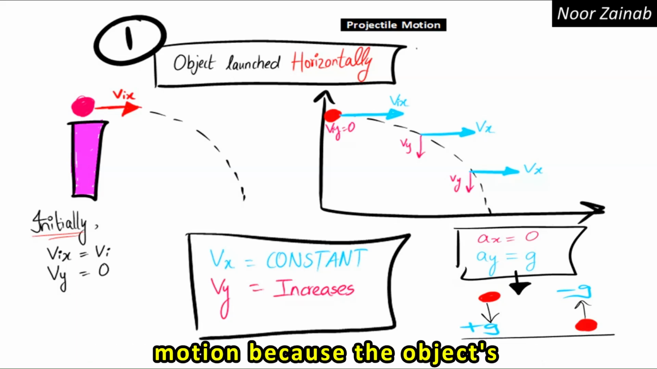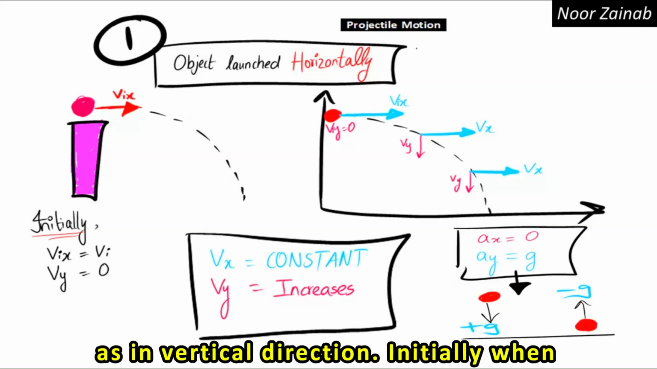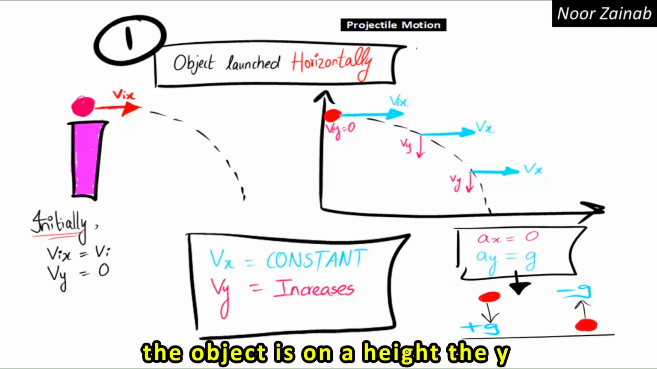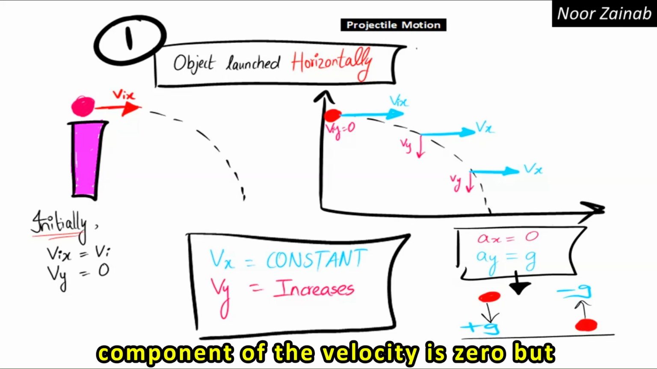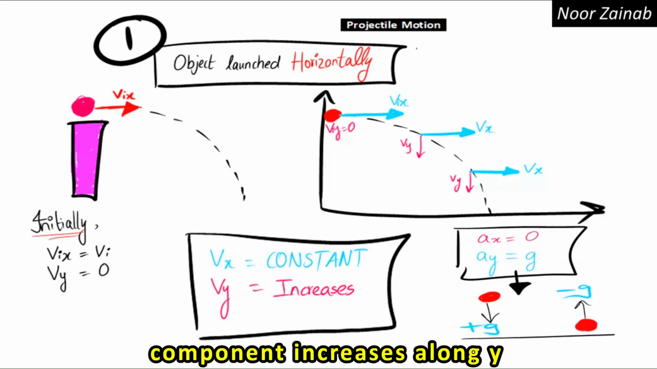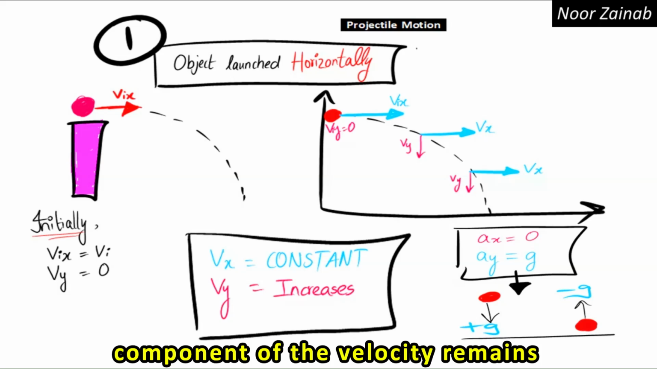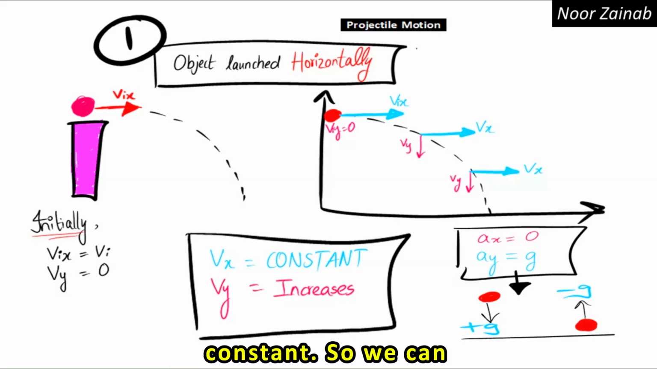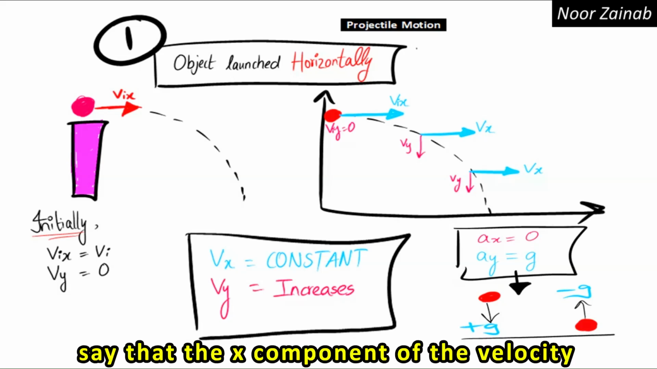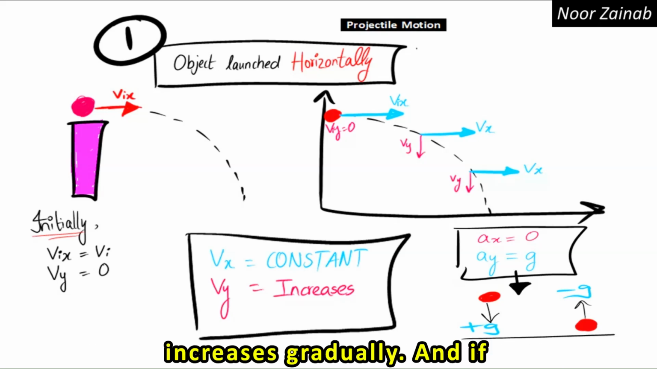It is a projectile motion because the object's velocity is in both horizontal as well as vertical direction. Initially, when the object is at a height, the y component of the velocity is 0, but gradually when it comes down, the velocity component increases along the y-axis, whereas the x component of the velocity remains constant. So we can say that the x component of the velocity remains constant and the y component increases gradually.